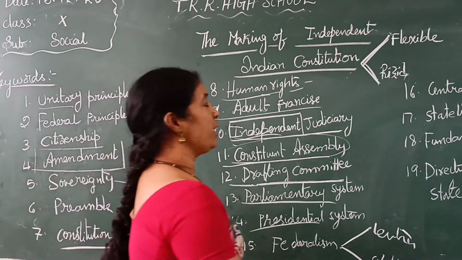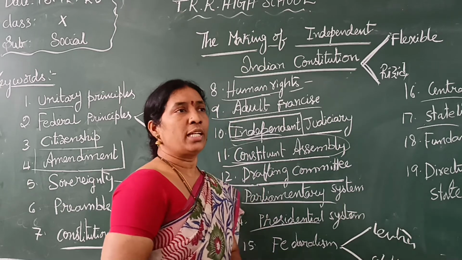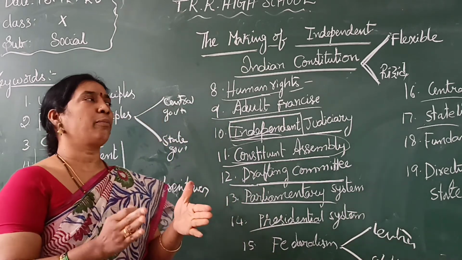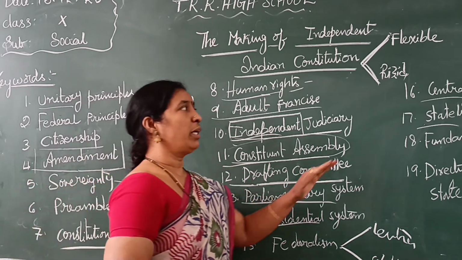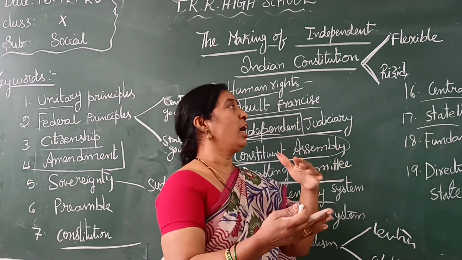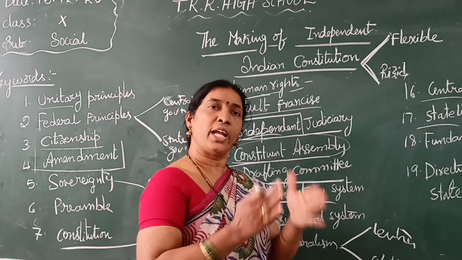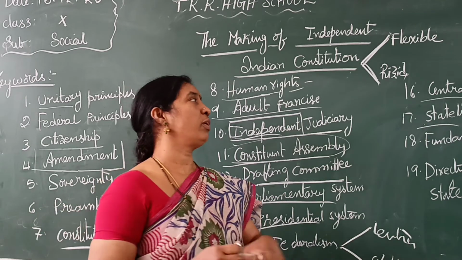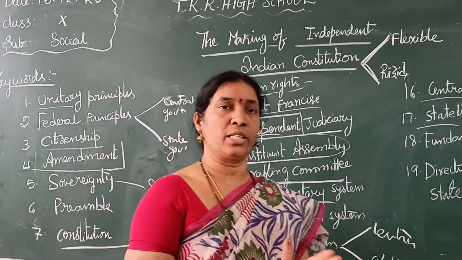And here are the central list and state list. What are the central list and state list? Generally, whatever departments come under one particular category in the central government are all in the central list, and education will be in the central list, while in the state list every state has its individual list, covering judiciary and education within that particular state.